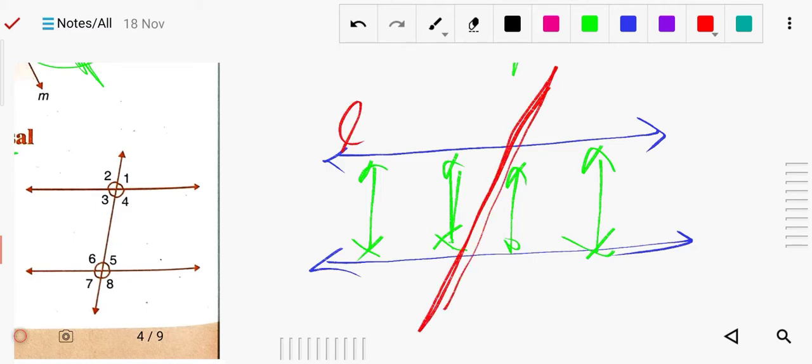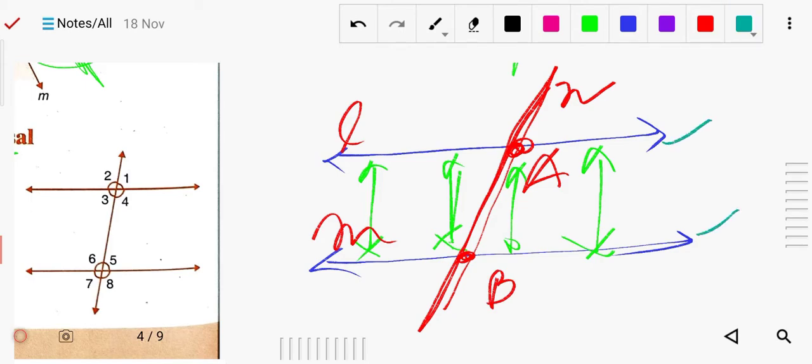Now any other line will be a transversal. Suppose this line is L, this line is M, and this line is N. So N intersects at point A and at point B, and it is given that these two lines are parallel. In this condition some angles are forming, and we will study their names, which angles are equal, and what they are called.